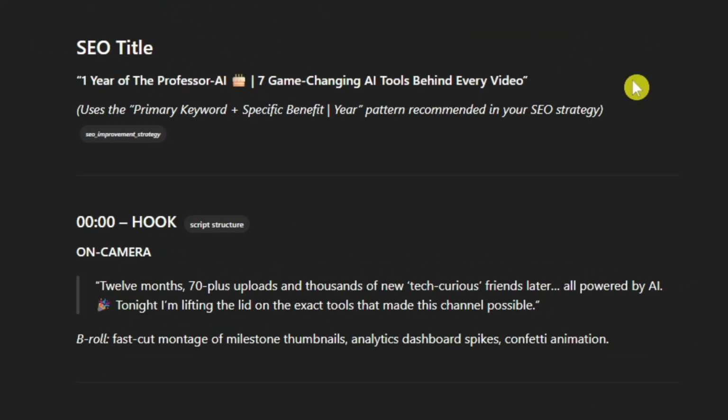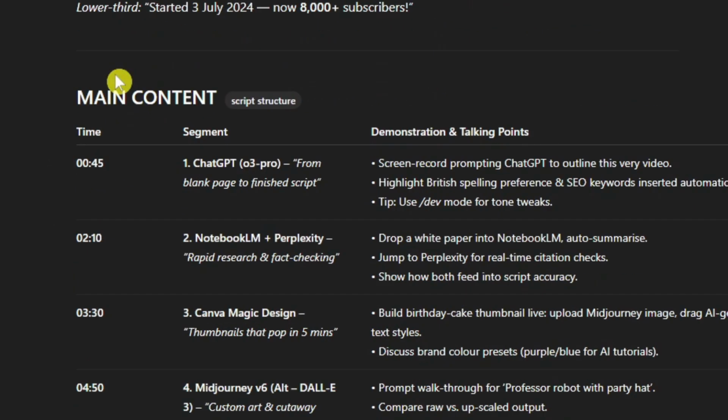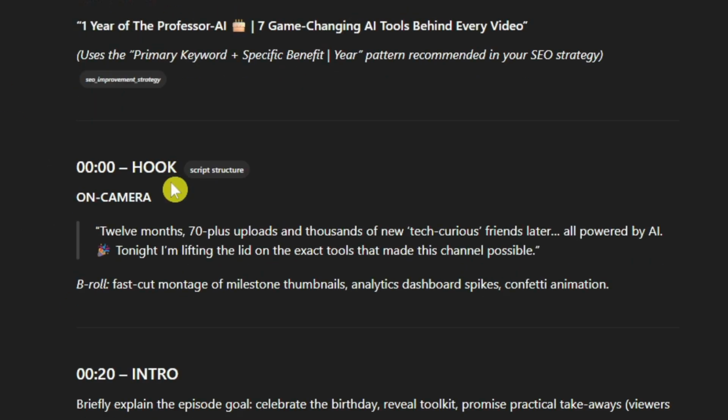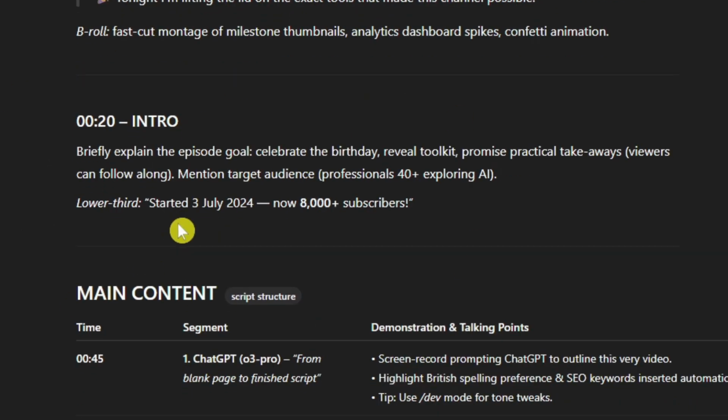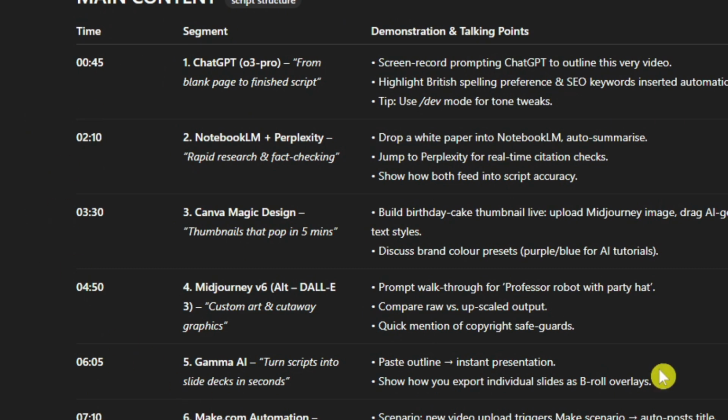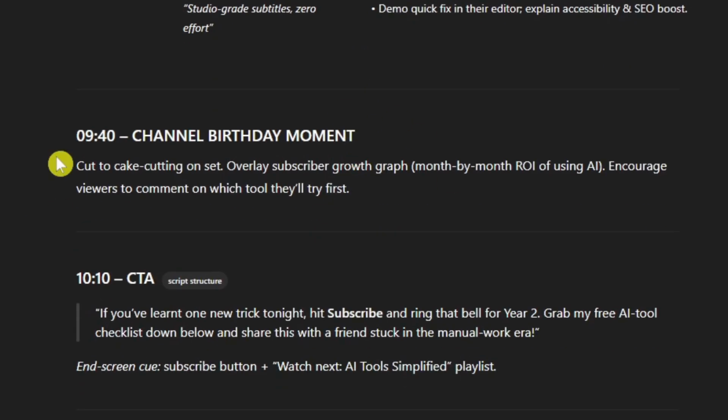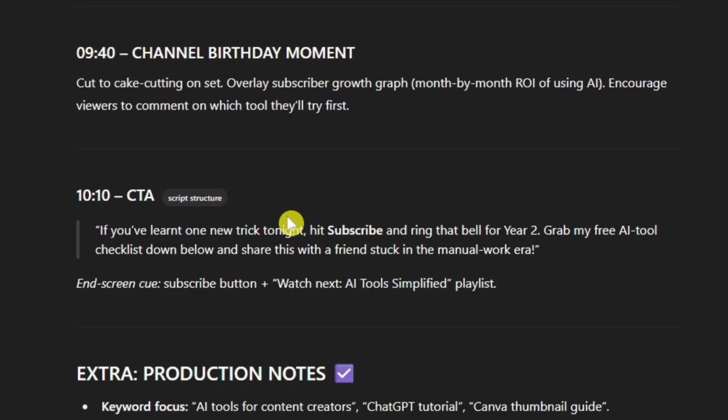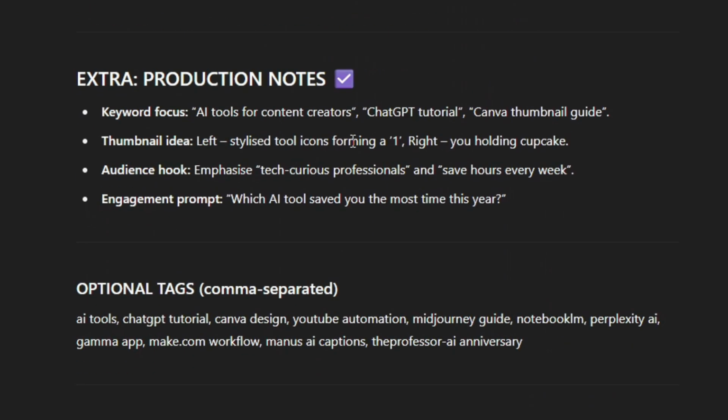And here we go. We've got a script here, the hook, intro, and then the main content, goes through it, even gives me suggested B-roll, channel birthday moment, cut a cake, eating it on set. Not sure I'm going to do that. Call to action, and then some production notes.